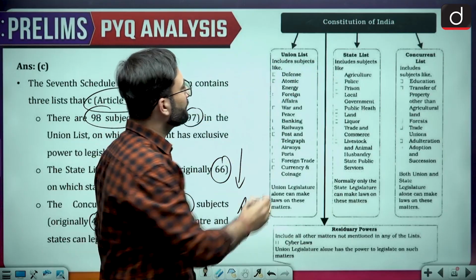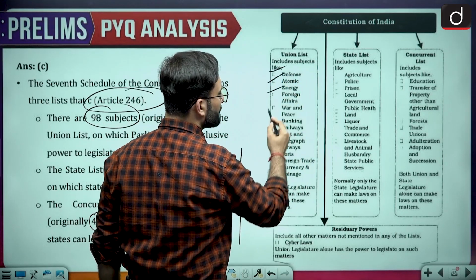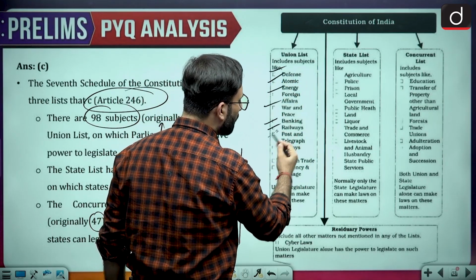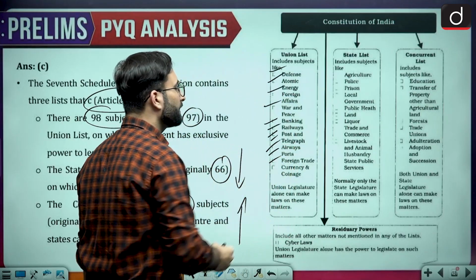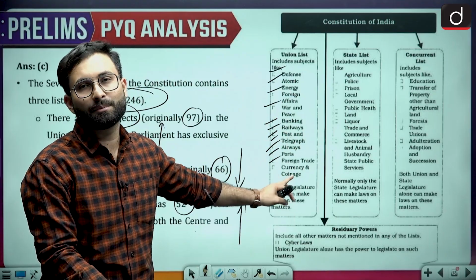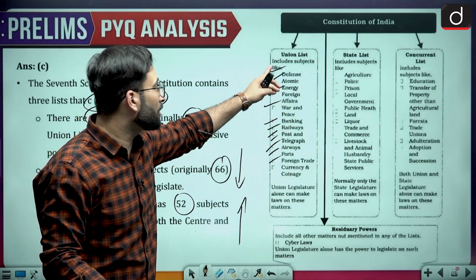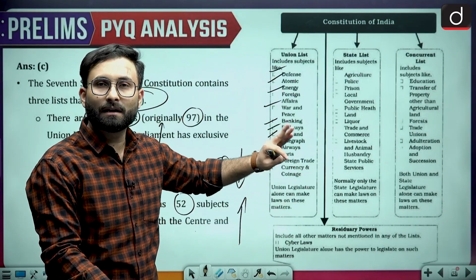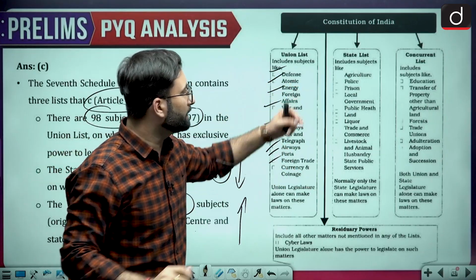Here subjects like defense, atomic energy, foreign affairs, war and peace, banking, railways, post, telegraph, airways, ports, foreign trade, currency, and the coinage, these are under the union list. Union government can make the laws. Now again, see, these are all the important topics which are under, you can say, union government. Coming to the next one.